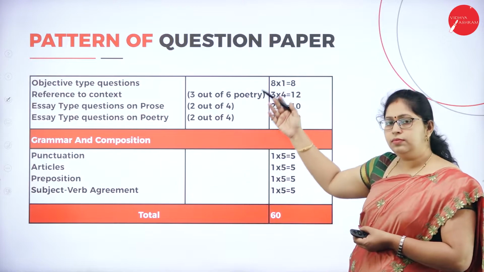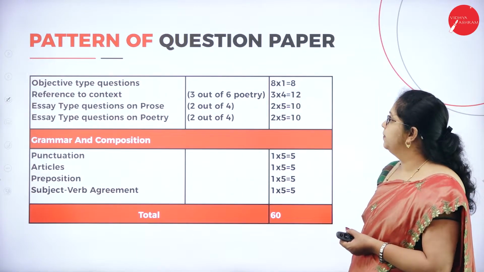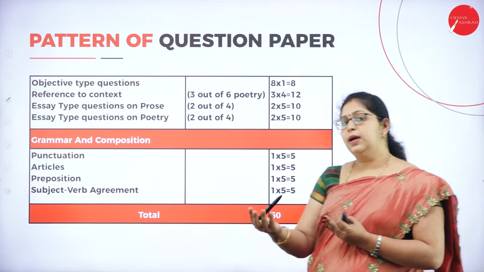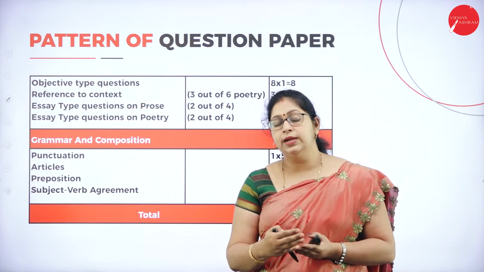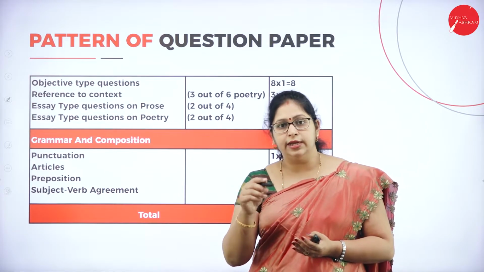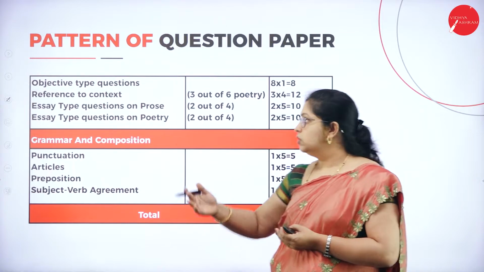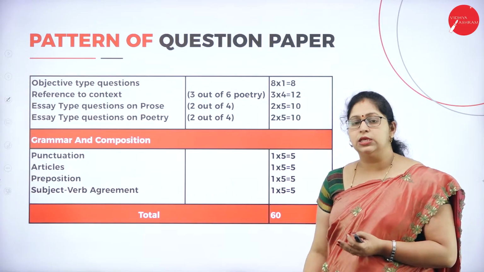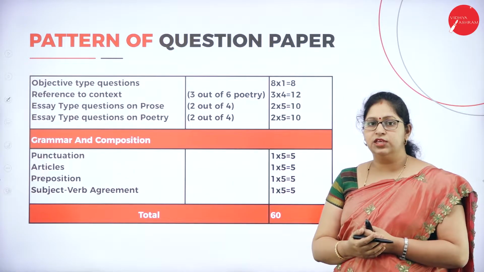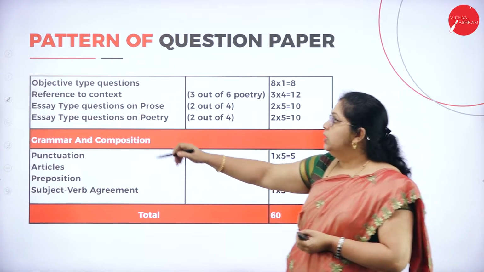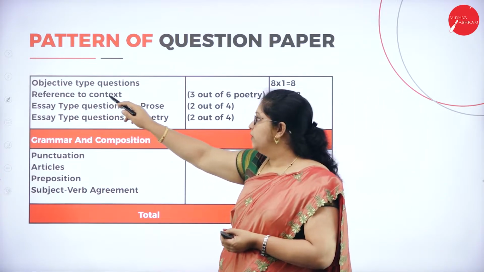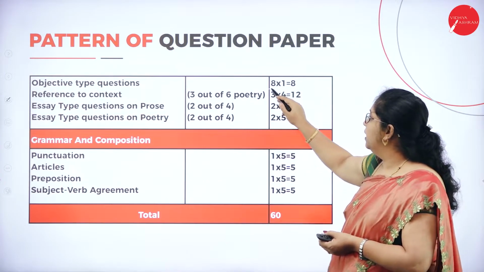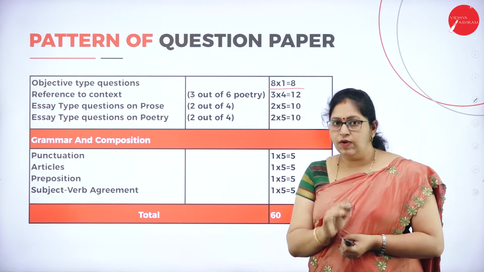Then let us see the question paper pattern. So 40 marks is for your internal assessment and the remaining 60 you will be writing in the examination. How the question paper pattern is, how you will be seeing the question paper, that is here you will have objective type questions for 8 marks. Each question carries 1 mark.